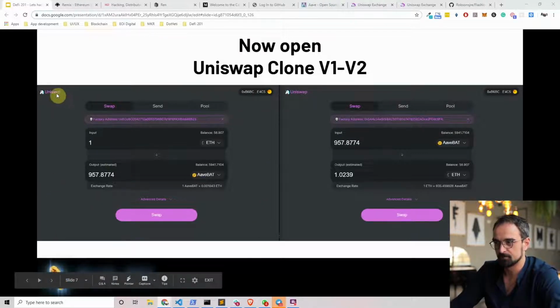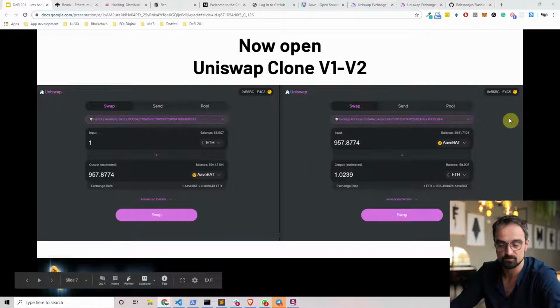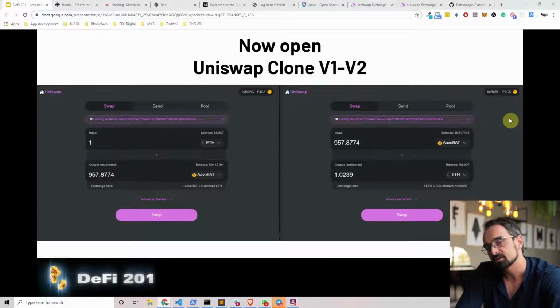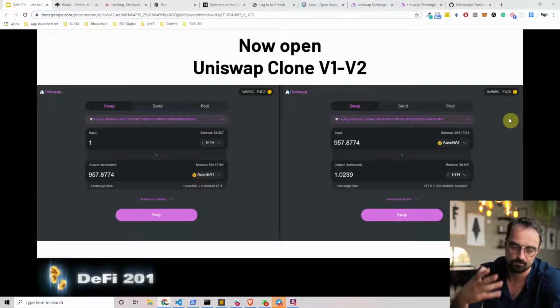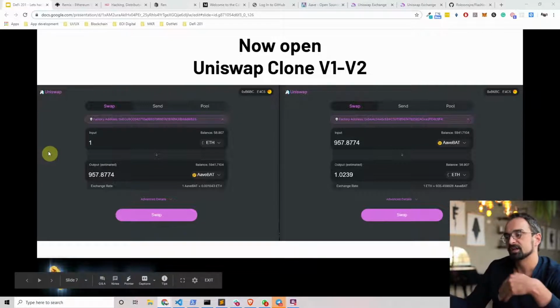So we have a Uniswap version 1 and a Uniswap version 2. And as I explained before, in DeFi 101 there is an in-depth explanation about Uniswap. And then during the yield hacking course, I go more in depth into Uniswap. And also in the next video, I will explain a little bit more about the inner workings of pools and Uniswap itself.